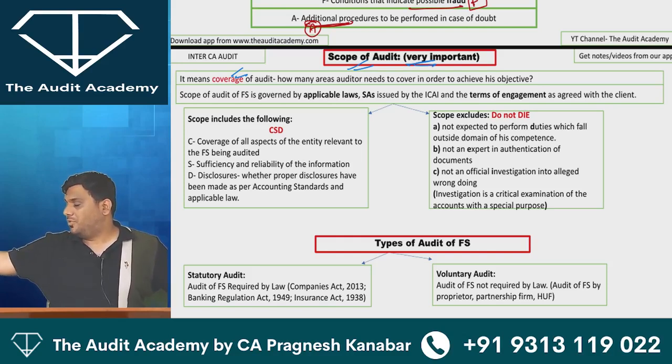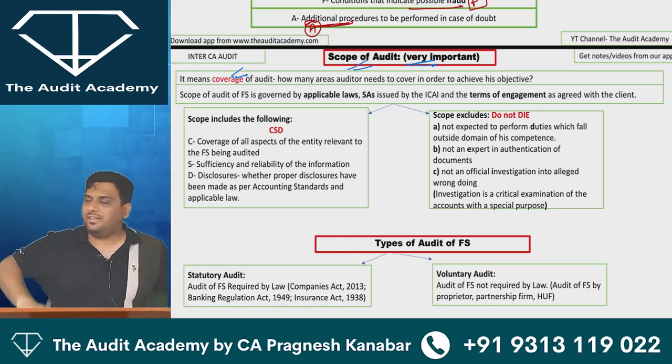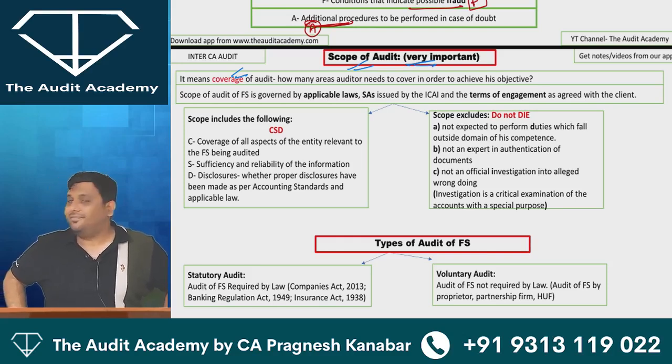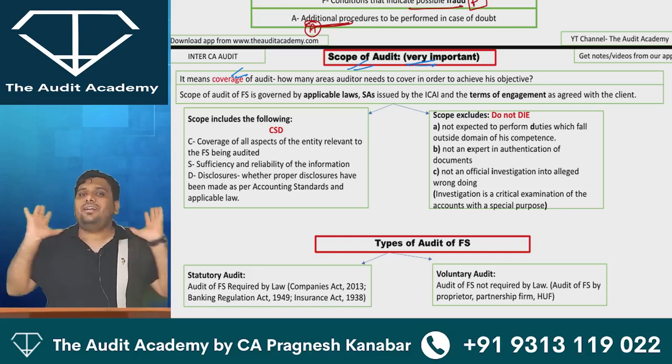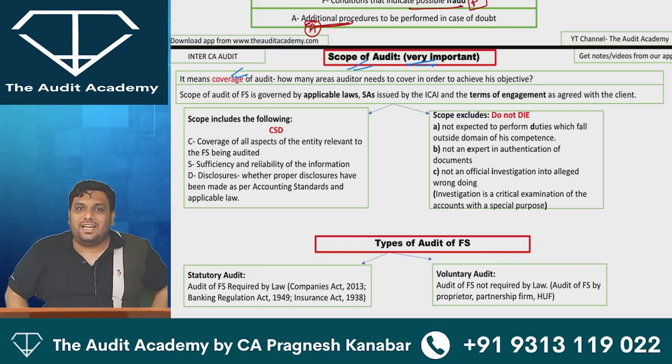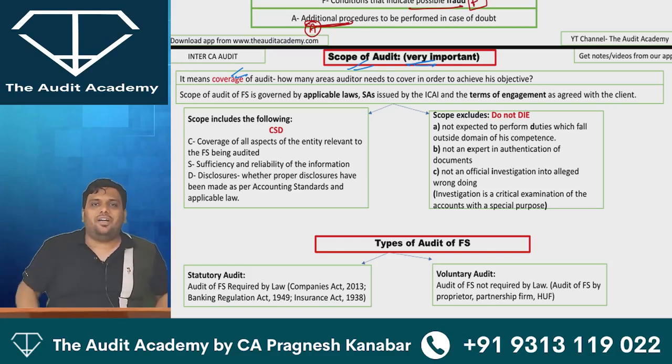So please create a provision entry of 5 crores. I mean, whatever is the penalty. And because of child labor, you may lose your manufacturing license. So what about your going concern? See, I will only stick to audit. I need to talk like an auditor, think like an auditor, walk like an auditor over here. Are you getting my point? Yes. That is why I'm teaching you scope of audit.